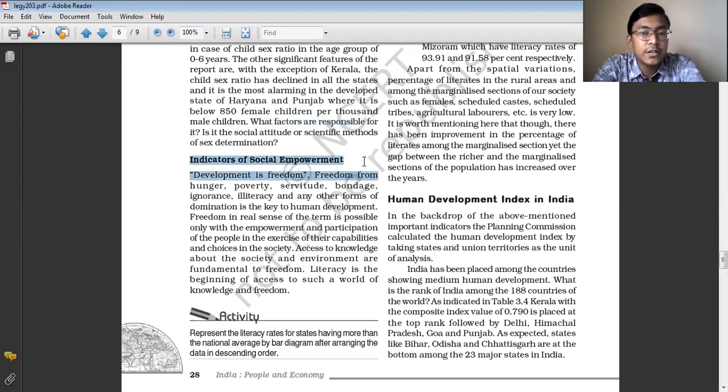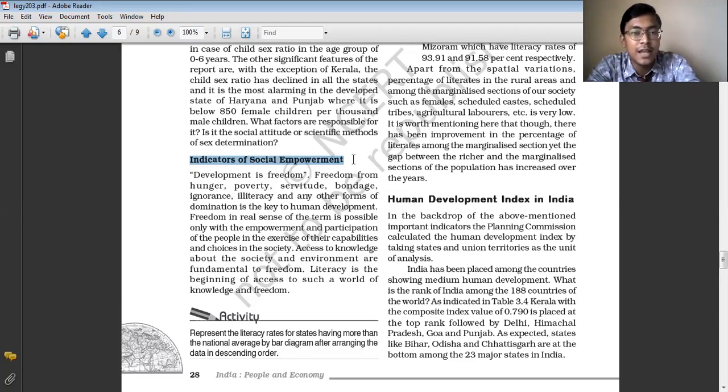The next indicator of human development is the indicator of social empowerment. Apart from the indicator of economic attainment and the indicator of healthy life, the indicator of social empowerment also provides us information about the standard of living of the people, because it is believed that if people are socially empowered, they have the right and the opportunity to take their own decisions.